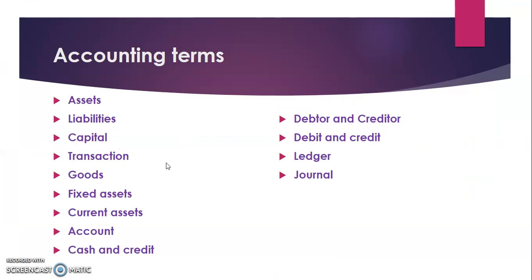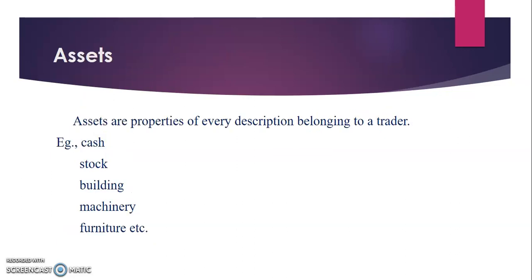Before going to do the accounting, journal, ledger, trial balance and final accounts, we are going to see the basic accounting terms. These are all the accounting terms we use while preparing accounts: assets, liabilities, capital, transaction, goods, fixed assets, current assets, account, cash and credit, debtor and creditor, debit and credit, ledger and journal. We are going to see this one by one elaborately.